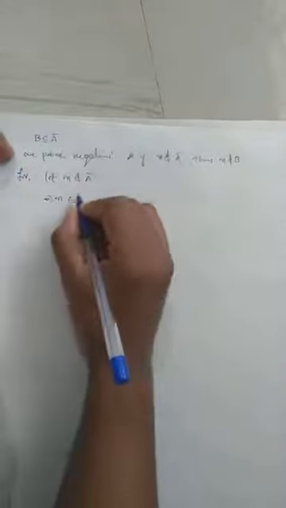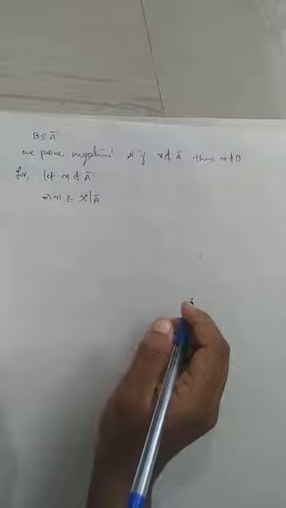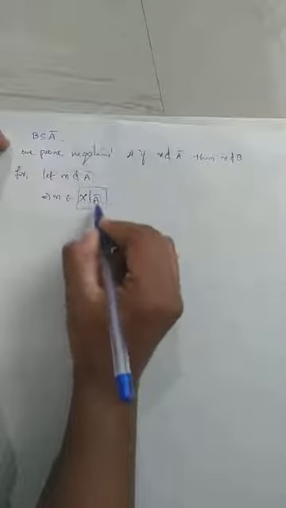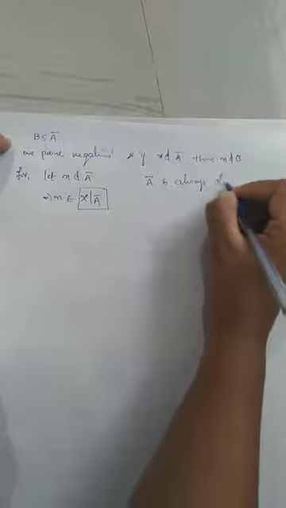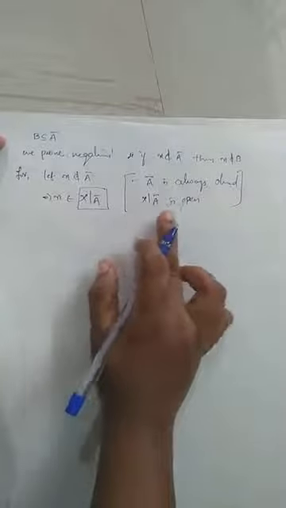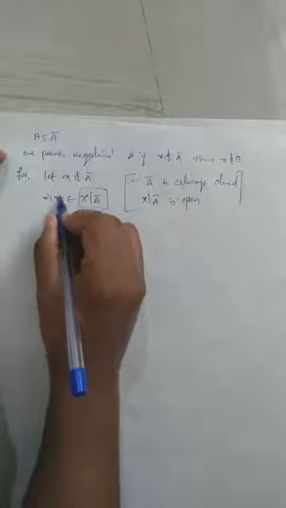X belongs to its complement. What is its complement? X minus A closure. Capital X minus A closure is the complement of A closure. Therefore, x cannot belong to A closure means x belongs to X minus A closure. We know A closure is always closed. Therefore, its complement X minus A closure is open. So X minus A closure is an open set containing the point small x.